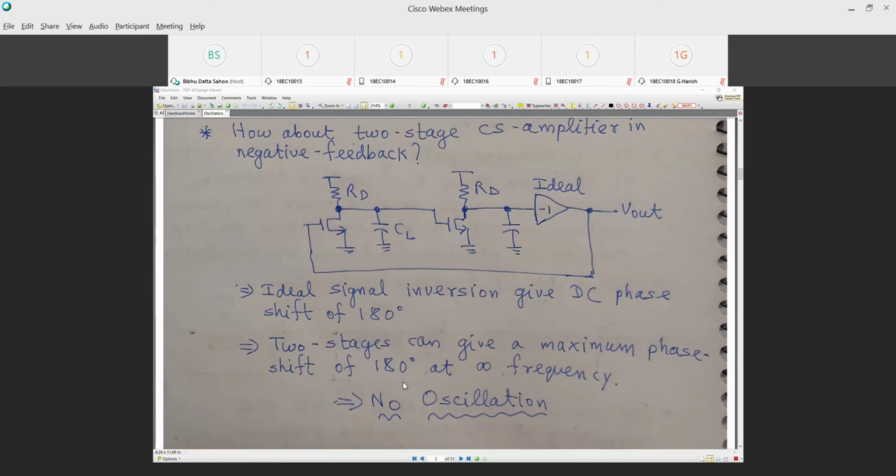At what frequency does a single pole give a minus 90 degree phase shift? What is the frequency at which it gives you minus 90 degrees? Infinite. So the two stages will give minus 180 degrees at what frequency? Infinite. Now, there is a DC phase shift of 180 degrees because of the nature of the connection. The total phase shift in this loop is how much?